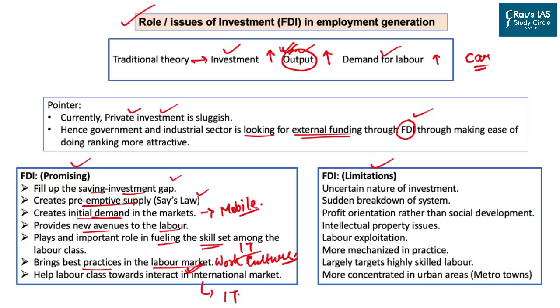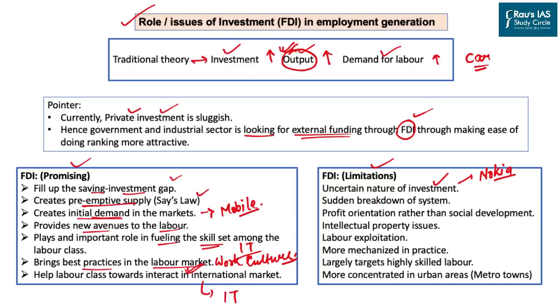However, this is just one side of the coin. FDI also has many limitations. The first one is the uncertain nature of investment. The best example here could be Nokia. Well, Nokia was an important company which was selling millions of units every year. But now the company is almost dead in India. They wound up their entire business and thousands of employees became unemployed.